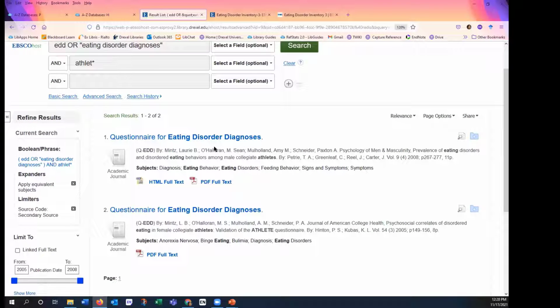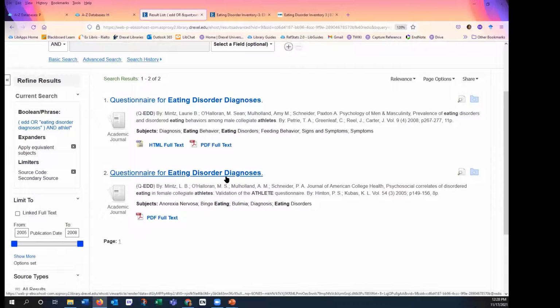This gives me 2 articles about this specific questionnaire, but one of them looks at eating disorders among male collegiate athletes. I'm a lot more interested in females in this case, so this is probably an example that I would look at. In this case, it covers the validation of another questionnaire, the athlete questionnaire, it looks like, using the QEDD. So again, this is great, but what if I want to actually see the test?